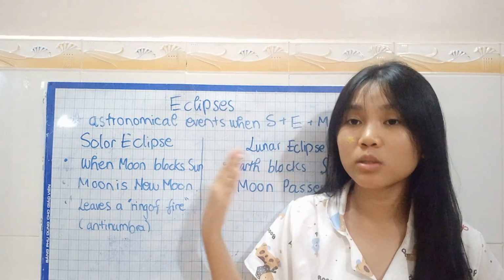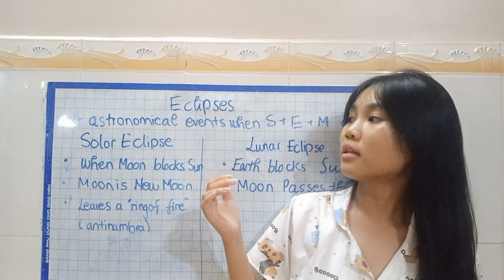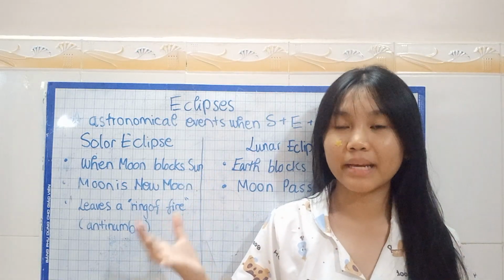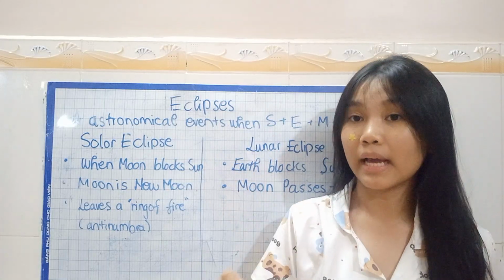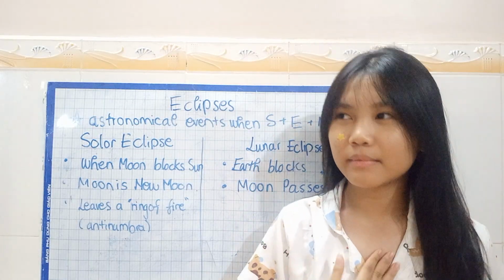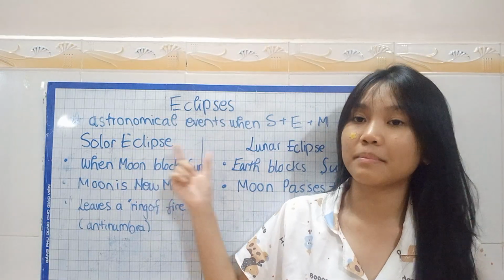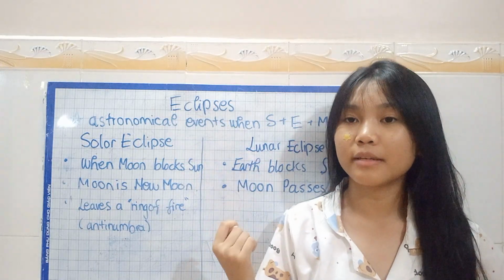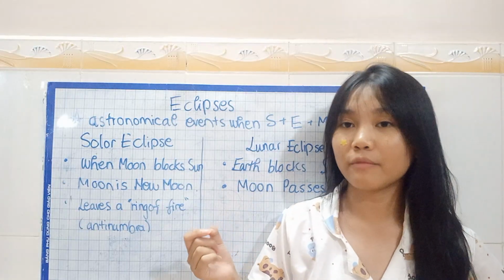And it is called an event for a reason, because it rarely happens, or doesn't really happen on a daily basis. So what are the two most common eclipses that humanity has ever seen? First is the solar eclipse, and secondly is the lunar eclipse. So what are these two types of astronomical events?